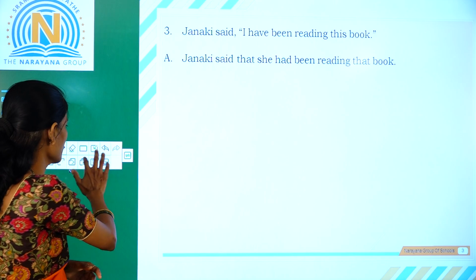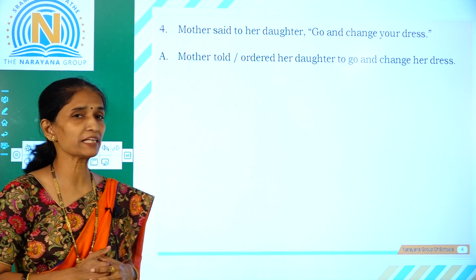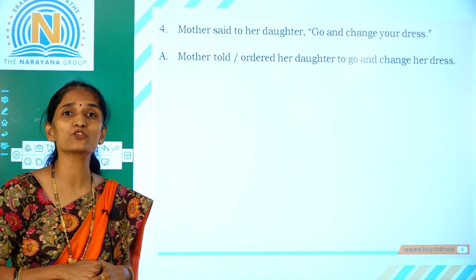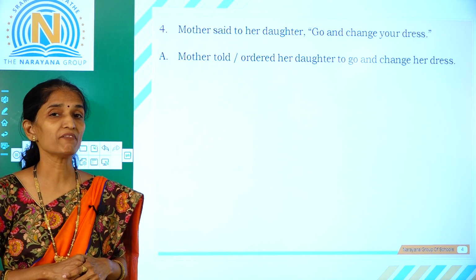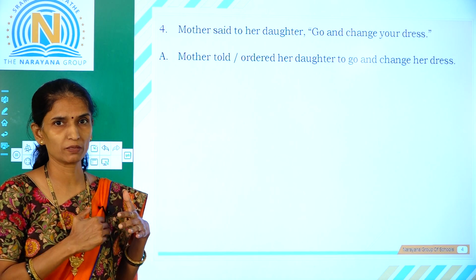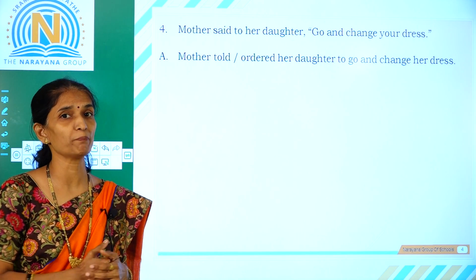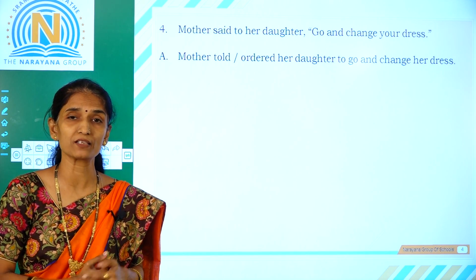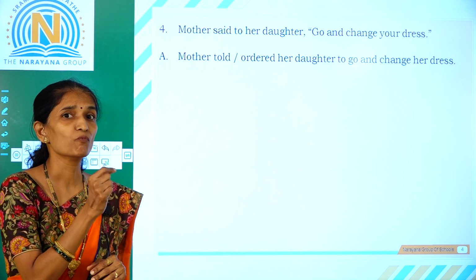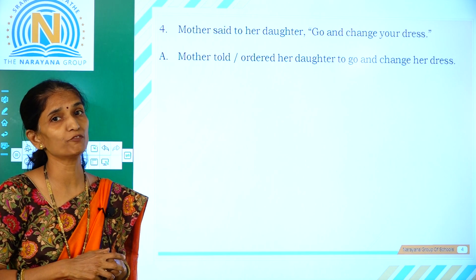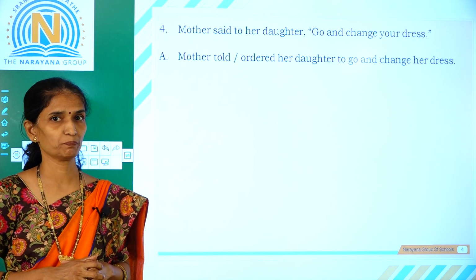Now, the fourth sentence. Mother said to her daughter, "Go and change your dress." This is an imperative sentence. So when we change speech in an imperative sentence, we don't change the tense from present to past and past to past perfect. We change the verb by adding the infinitive to with the base form of the verb.